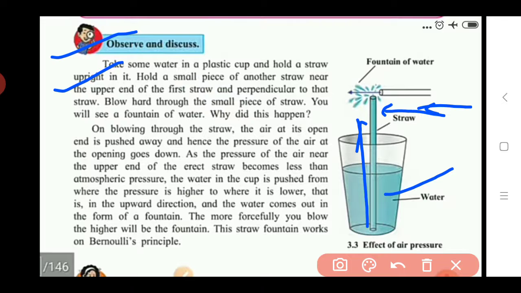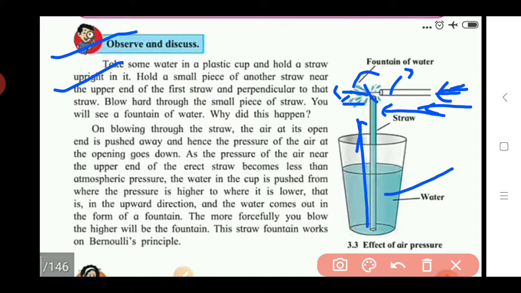During this, you blow the air through the straw. Here you blow the air hard, very strongly, inside this straw. What happened? You saw a fountain, a sprinkle of water, like this.